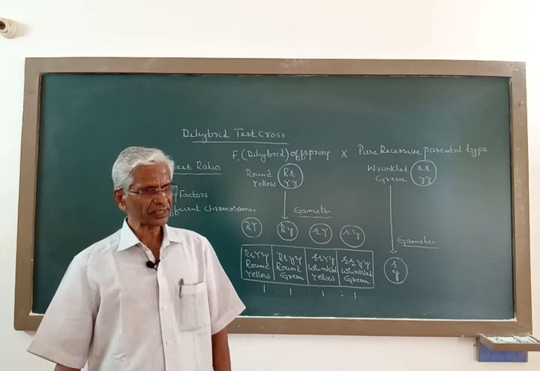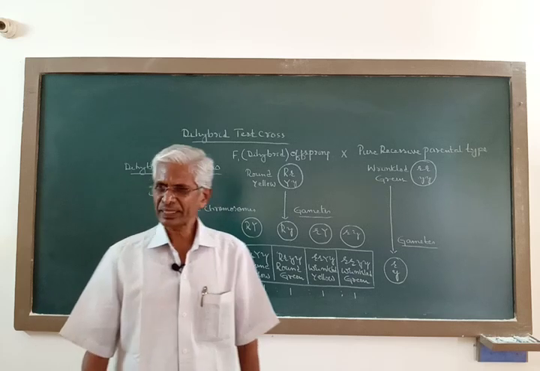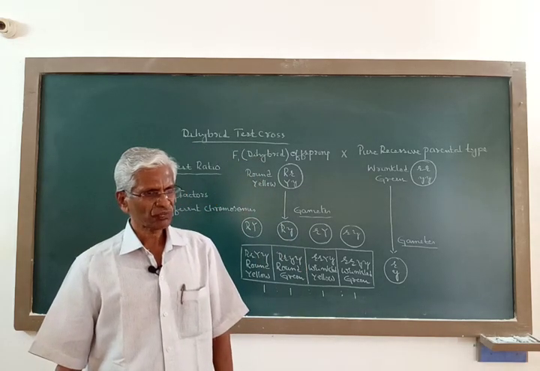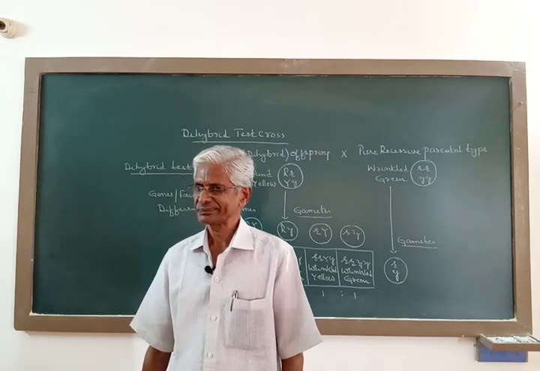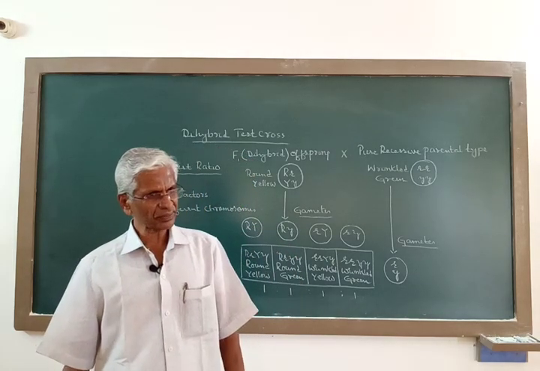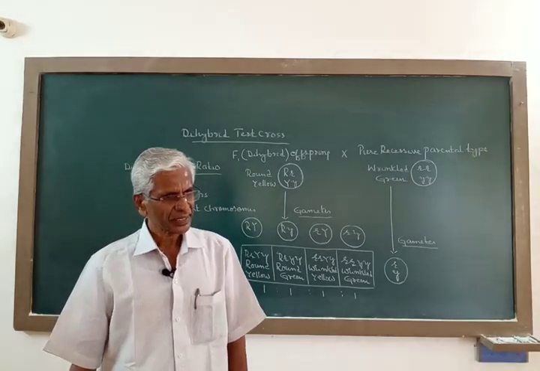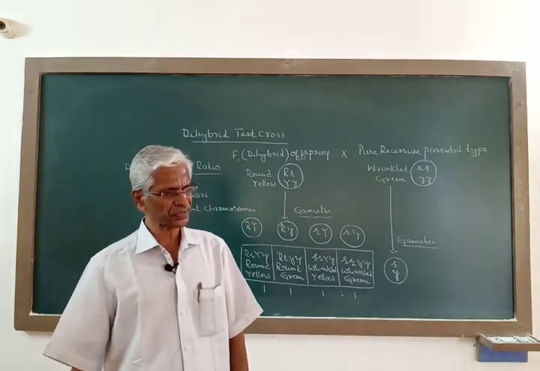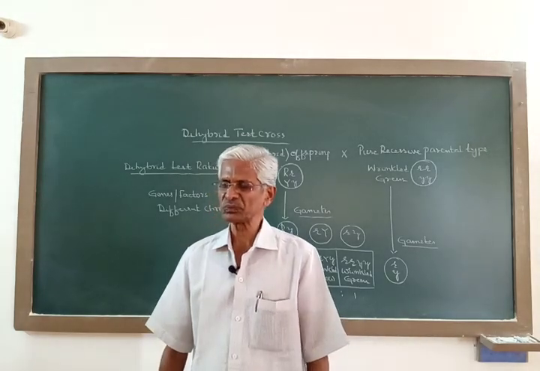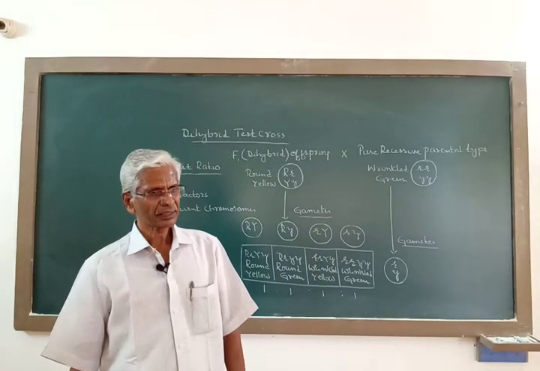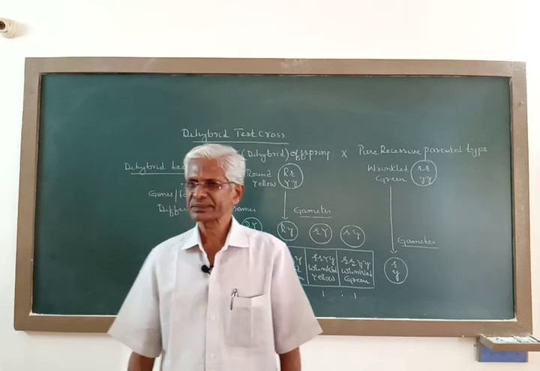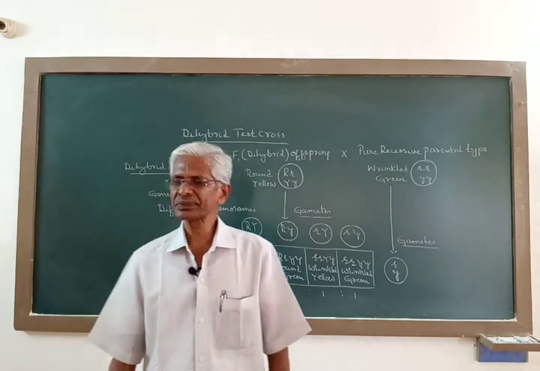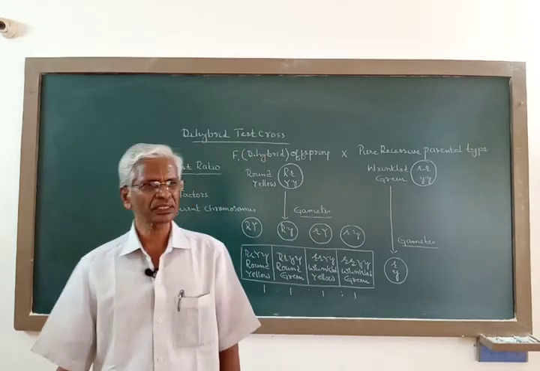Now, the genes that are carried on the same chromosome are today called linked genes. The phenomenon is called linkage. The genes that are carried on the same chromosome show linkage. And as the chromosomes are the vehicles for genes, wherever the chromosomes move during inheritance, they carry a complete set of genes. Hence, they do not assort independently of one another.